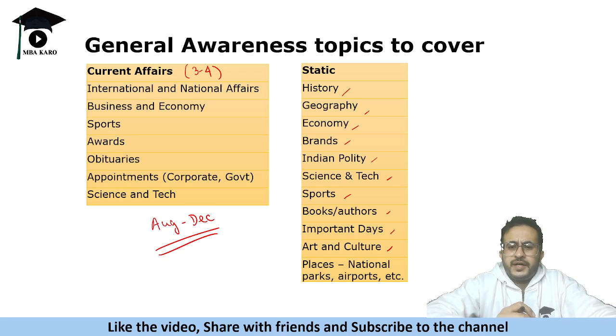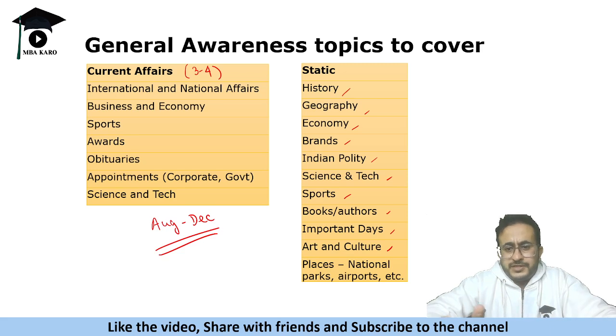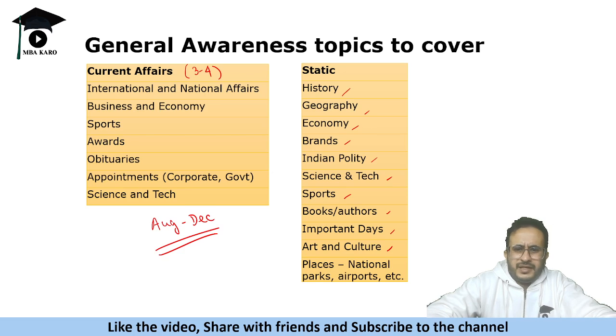Go through past papers, you will understand what topics have been frequently tested. I would say do not ignore this, and at the same time do not put too much effort into it, because it is not counted in your cutoff. So out of 25, even if you get 8 to 10 questions, that's good enough. There is no negative marking, so attempt all questions. If 5-6 you know, and out of the remaining 20 you even guess, 2-3 will be right, so 7-8 is a good attempt. Do not target scoring 18 plus out of 25. Even if you score 8 to 10 questions, that's fine.